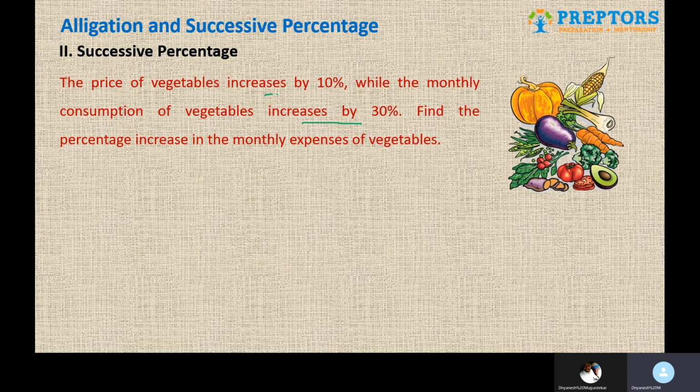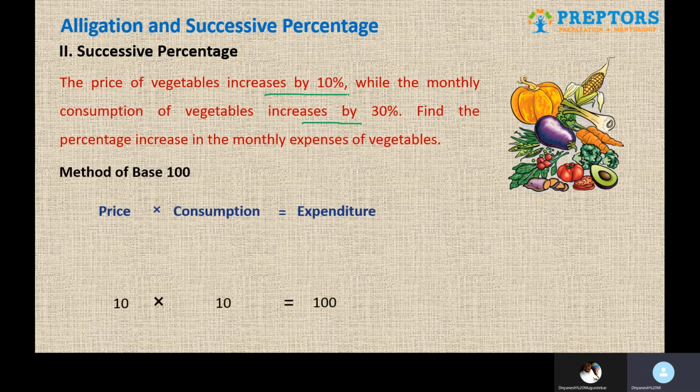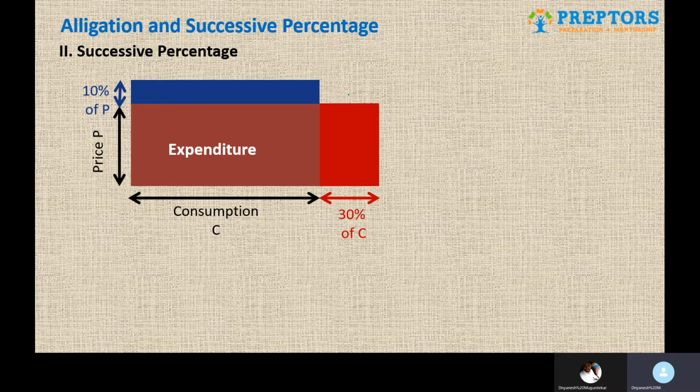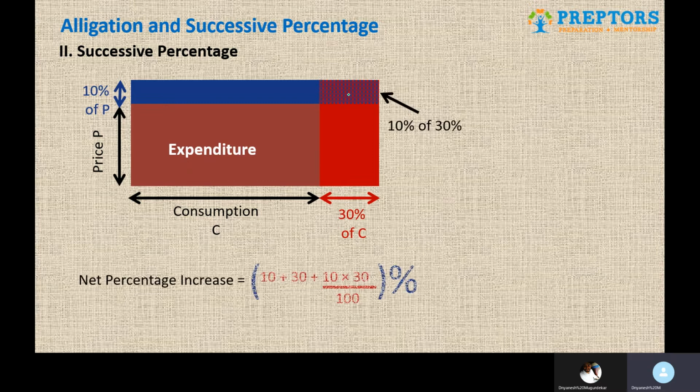If I apply the formula of successive percentage, I take both as positive. A plus B plus AB upon 100, where A is 10 and B is 30. So 10 plus 30 is 40, plus 3, and I straight away get a 43% increase in the monthly expenses.